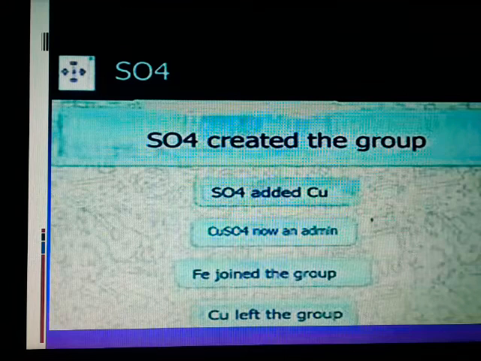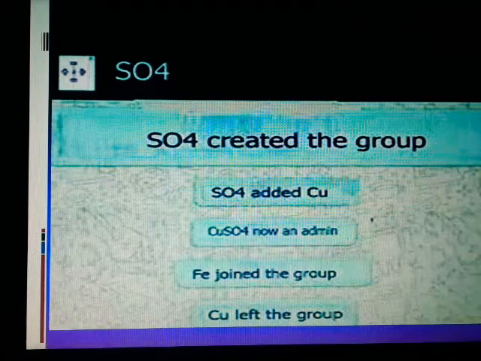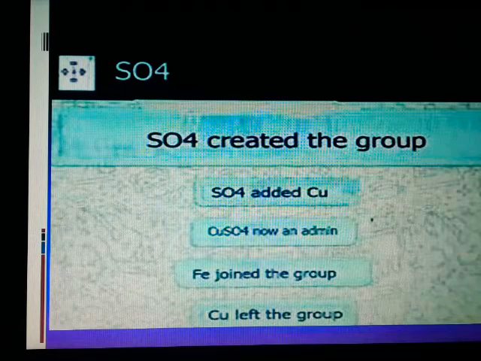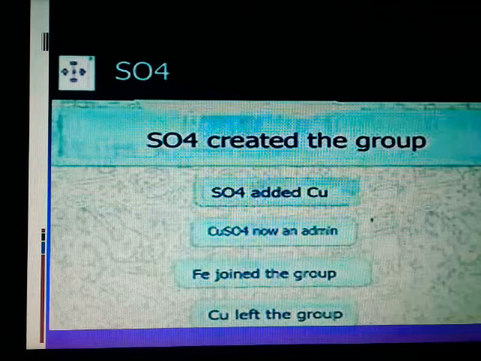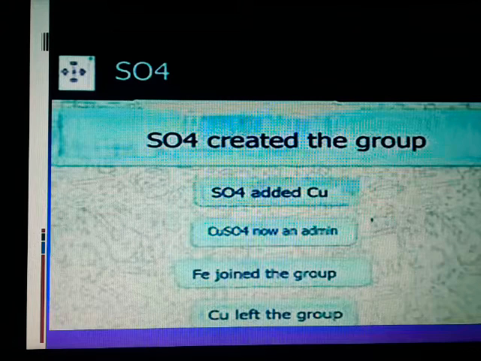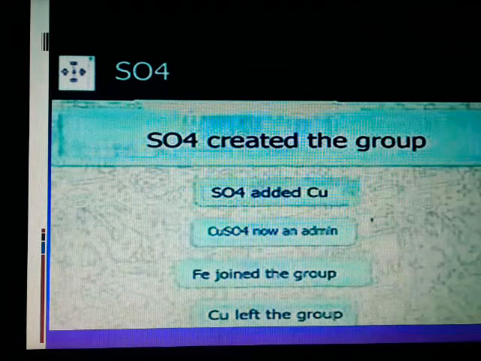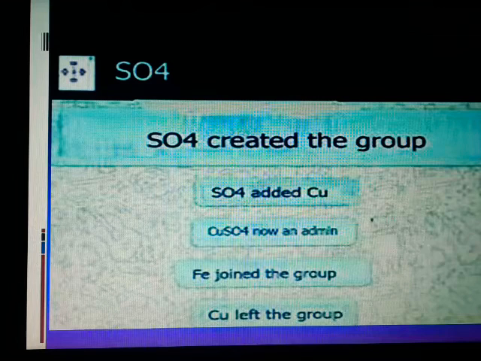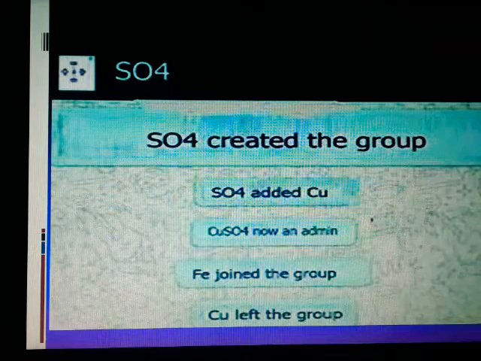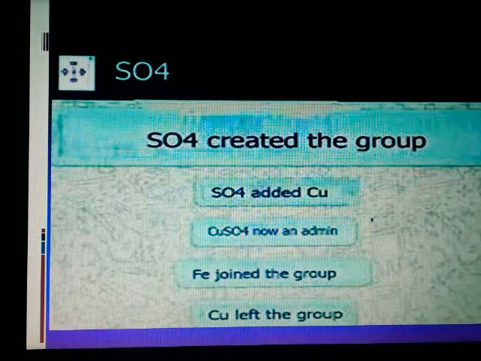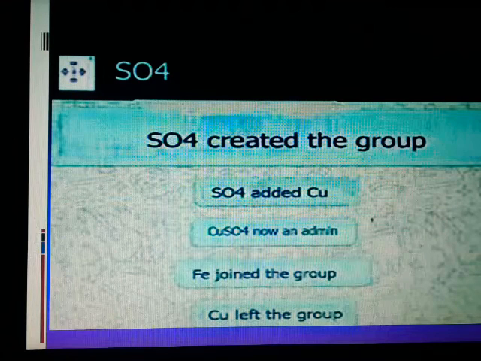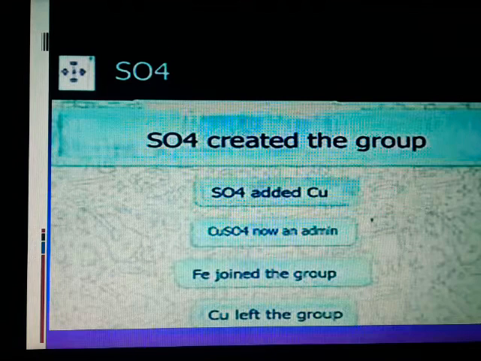Next. See, this SO4 is creating a group in WhatsApp. What is SO4? It is sulfate. It is creating the group and adding Cu, that is copper. So now this CuSO4 becomes an admin. Again, Fe is joining the group. Suddenly, this copper left the group. So what happened here? SO4 added Cu and that becomes CuSO4. Suddenly when Fe joined the group, the Cu left the group.